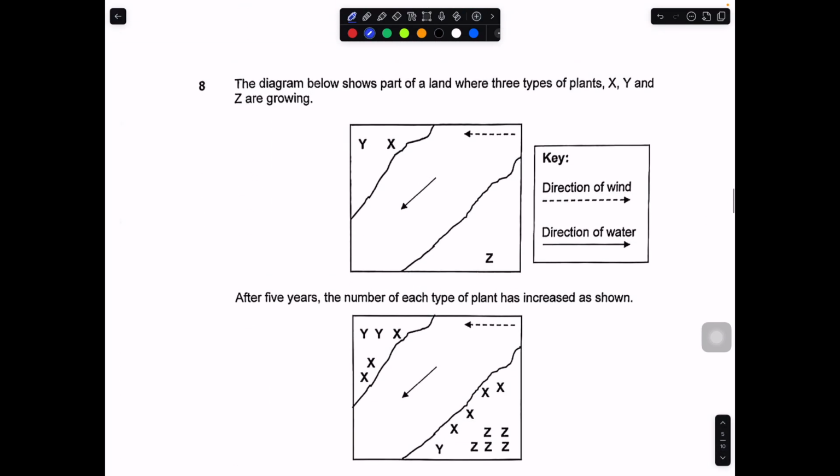Okay. So question number 8 is really about seed dispersal, and you're trying to use the dispersal pattern of the young plant with respect to the adult plants to find out how it is being dispersed. It could be dispersed by wind, water, animal, or splitting. Okay, let's do some very quick recap over here. Usually by wind, you follow wind direction.